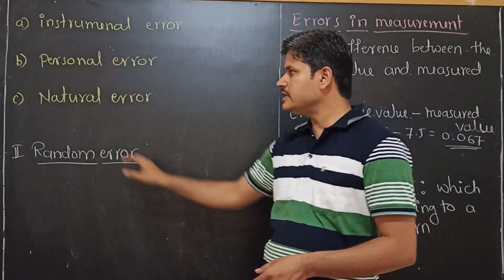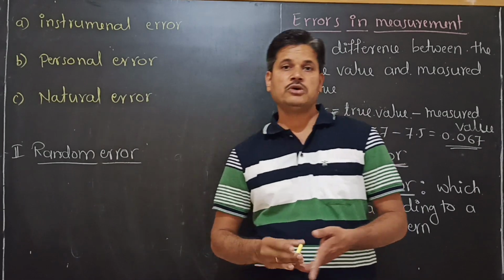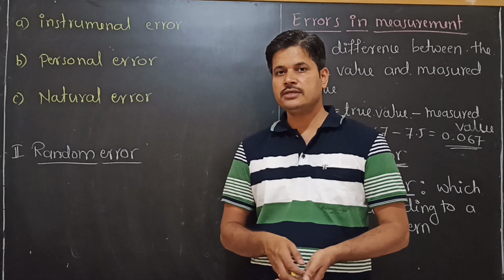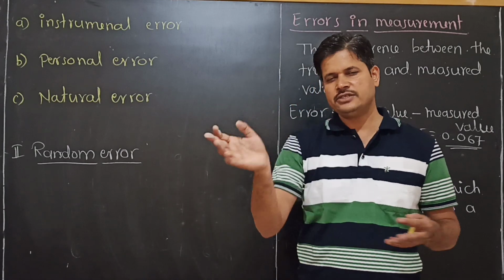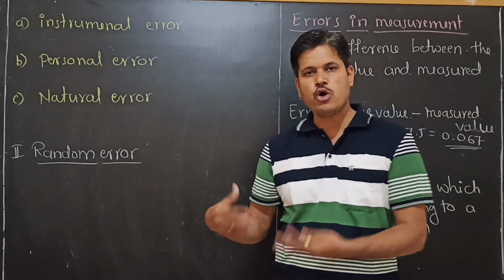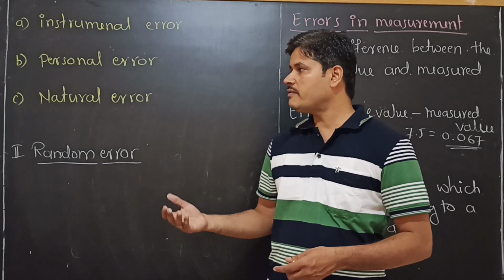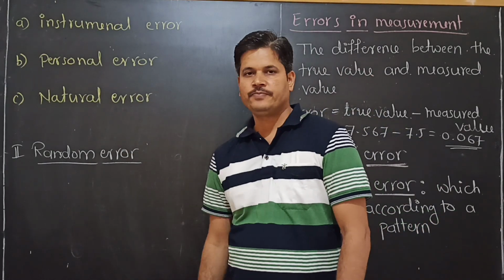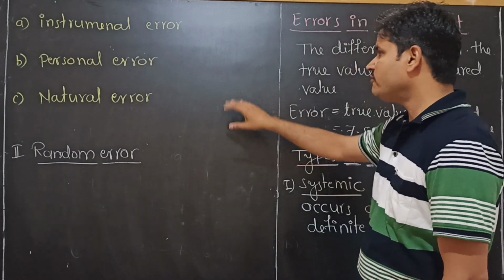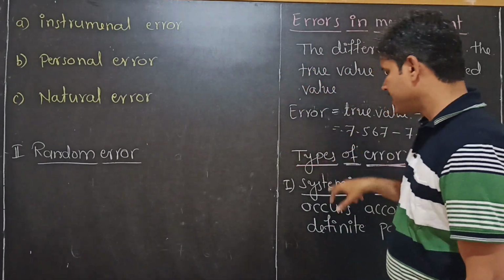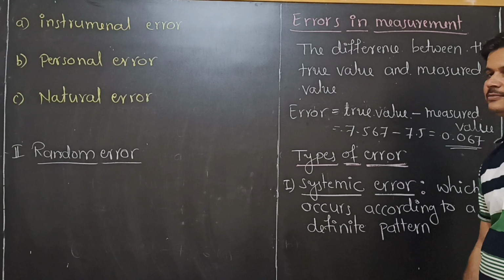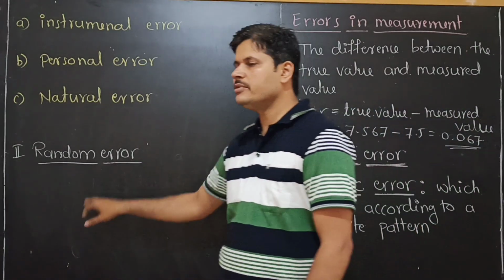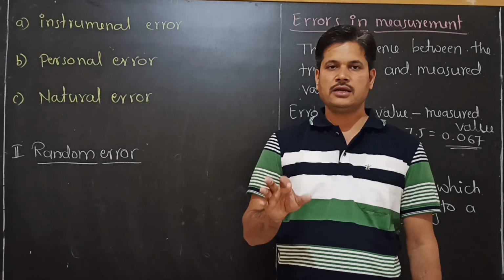The third one is natural error. Because of change in the temperature, change in the pressure, and certain surroundings, which are continuously changing, we will also get error for that reason. Such type of error is called natural error. These are the types of errors which belong to the systematic error. The second type is random error. We cannot predict the error.